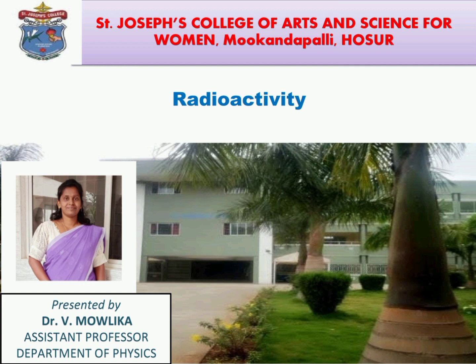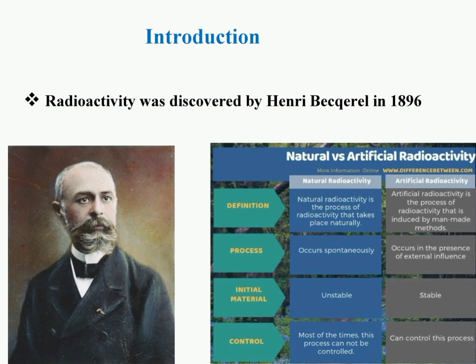In this video, I am going to explain both natural radioactivity and artificial radioactivity. Who discovered radioactivity? Radioactivity was discovered by Henri Becquerel in 1896. He found that a uranium salt wrapped up in paper emitted certain penetrating radiations which affected a photographic plate.